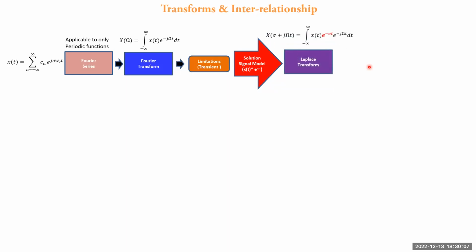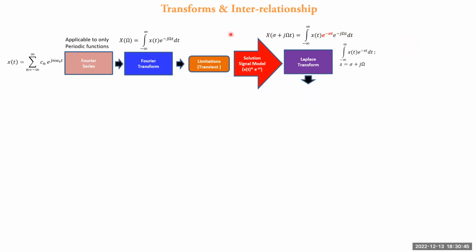Whenever it is substituted in the Fourier transform, the equation gets simplified with a new variable s equal to sigma plus j omega. Here the sigma is called the attenuation constant, and it arises because of the transient model e raised to minus sigma t introduced in the Fourier transform relation. Now omega here is a frequency which is equal to 2 pi f.